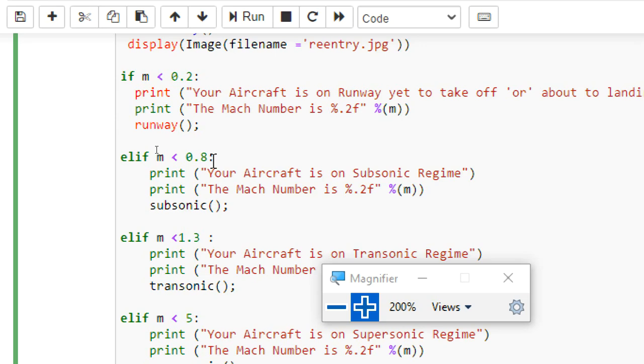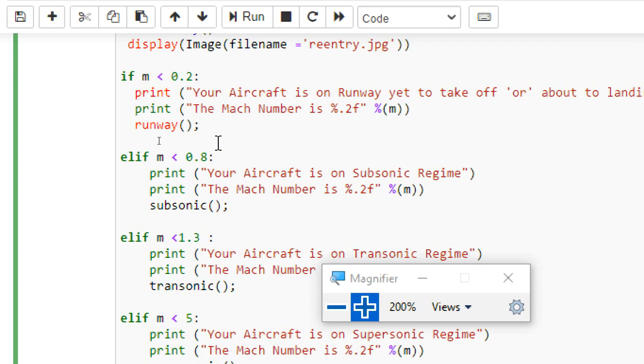I already said m is equal to 0.3. So now it is less than 0.8, so automatically it will print this statement, then print this statement, and then it will call the class subsonic.